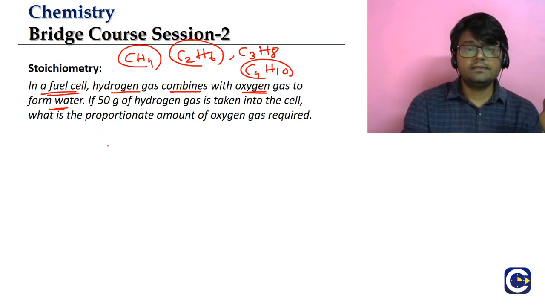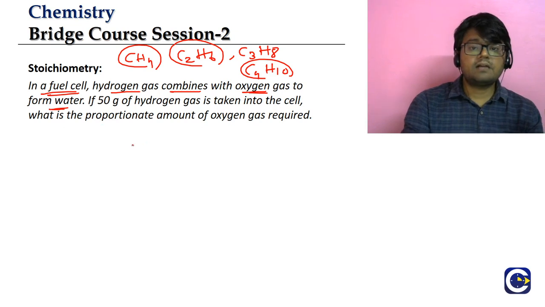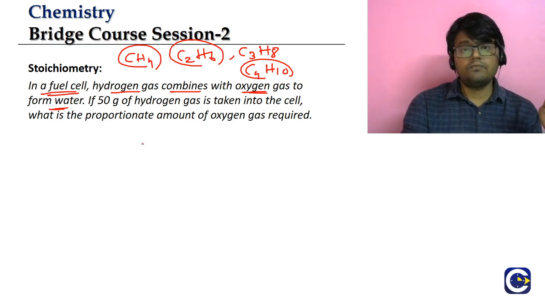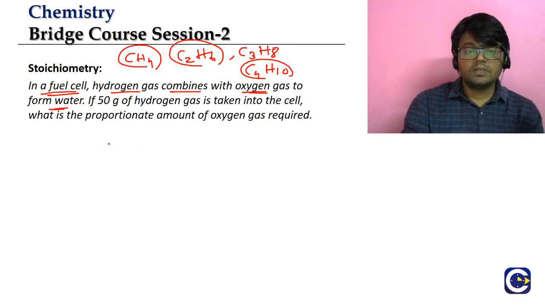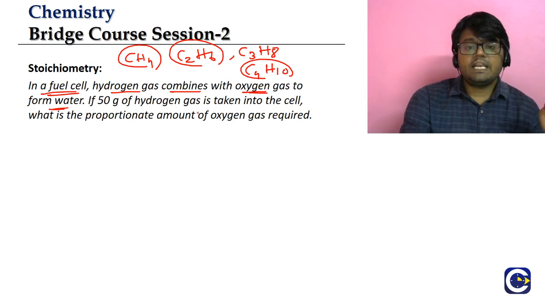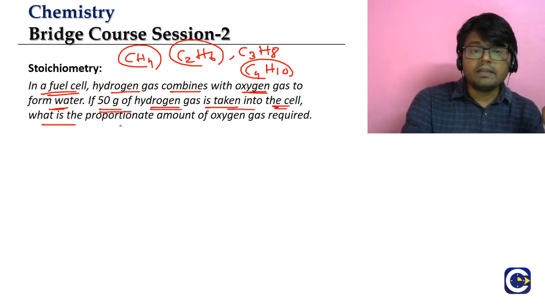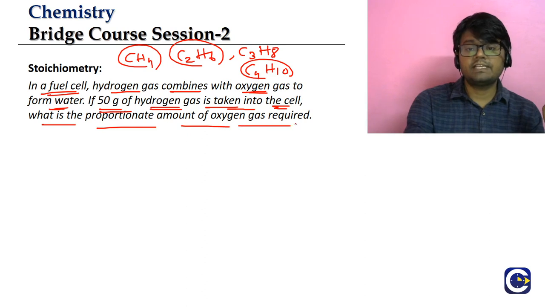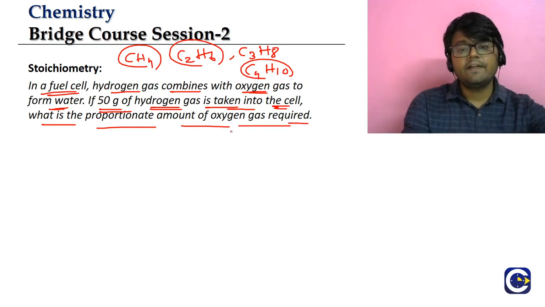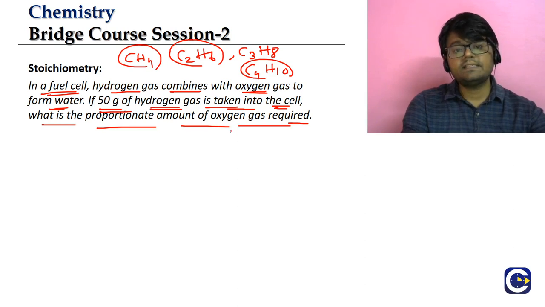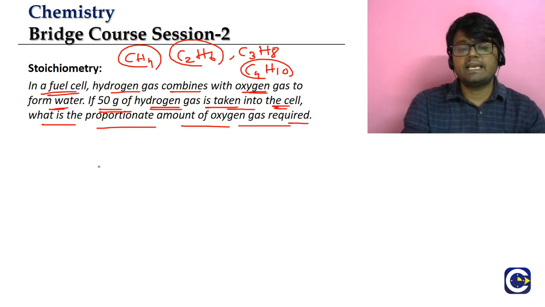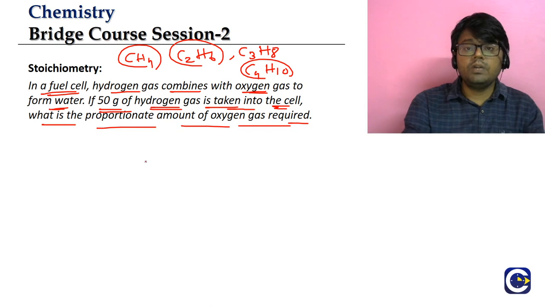In a fuel cell, hydrogen gas combines with oxygen to form water. If 50 grams of hydrogen gas is taken into the cell, what is the proportionate amount of oxygen gas required? So we need to find, for these 50 grams of hydrogen, what is the proportionate amount of the oxygen gas required? So how will we do this question?